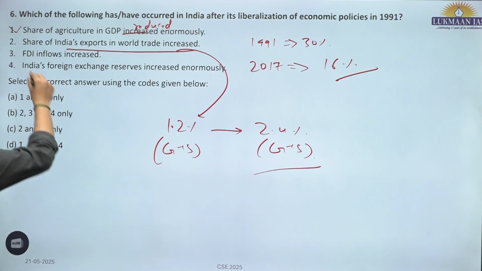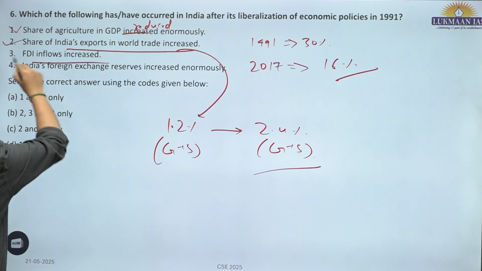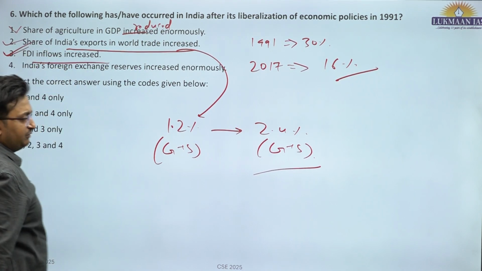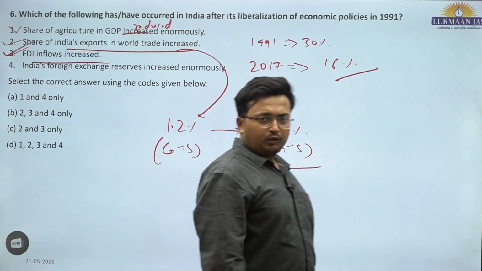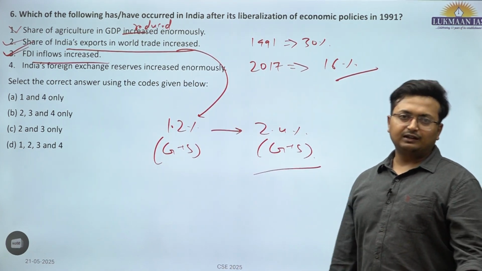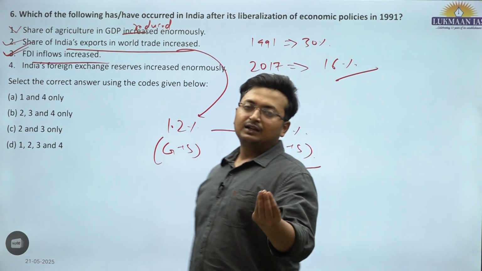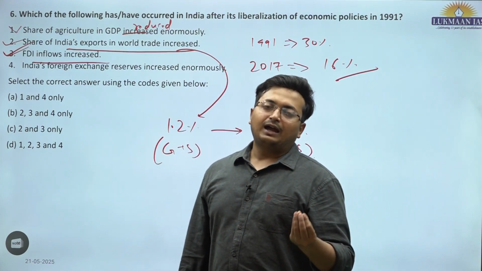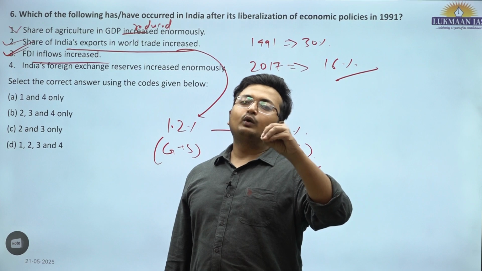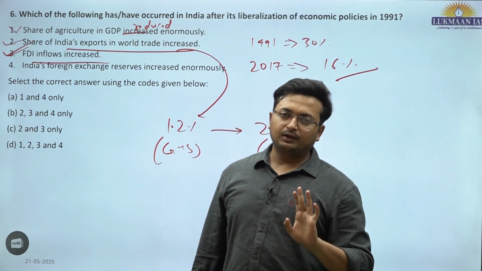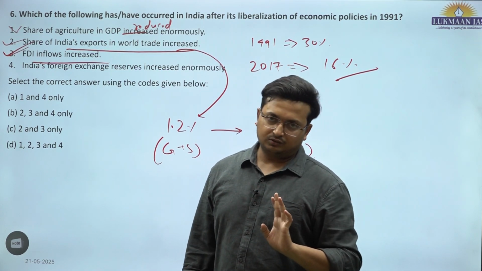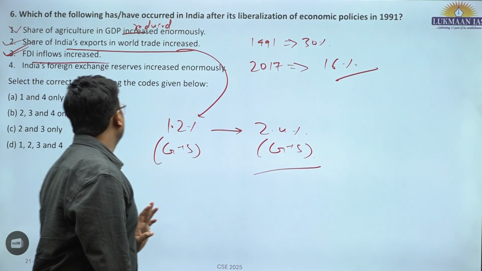This is correct. FDI inflows have increased. If you talk about the current data, recently the Ministry of Commerce and Industry has shared that India has cumulatively received FDI worth $1 trillion, or 1,000 billion, after liberalization. This is the idea.